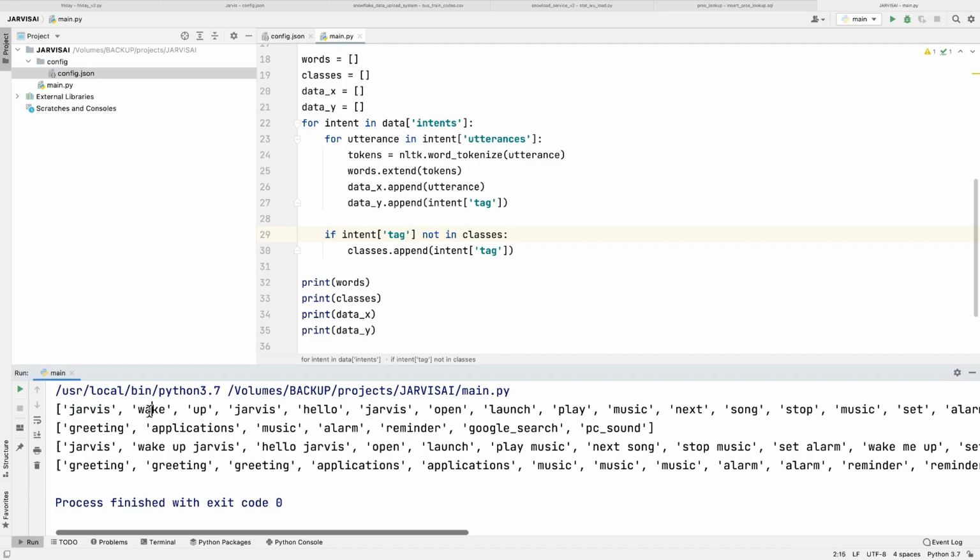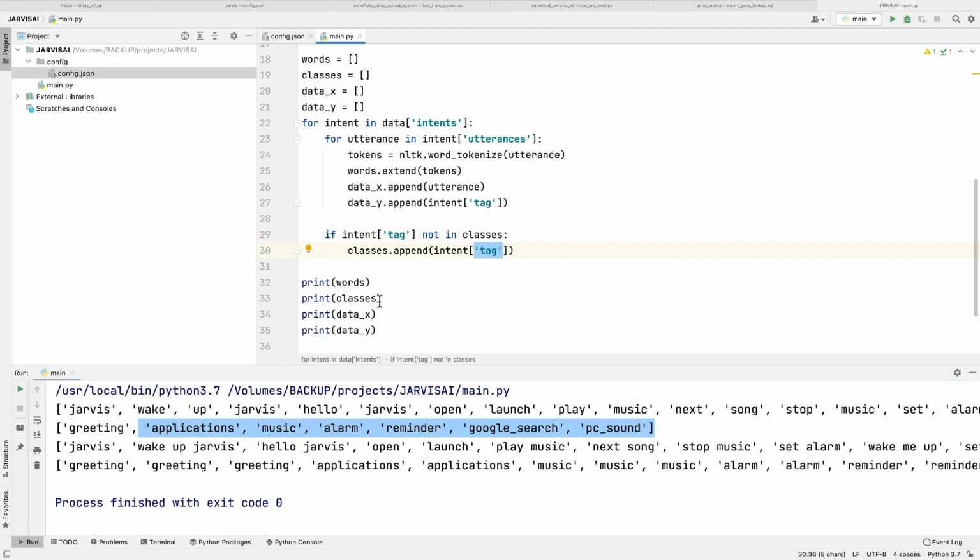So Jarvis, wake up Jarvis, then creating application, music, alarm, reminder, these are our classes which are in the tag element. And then we have Jarvis, wake up Jarvis, these are all the data which we have in the data x, and this is the data which we have in the data y variable, right?